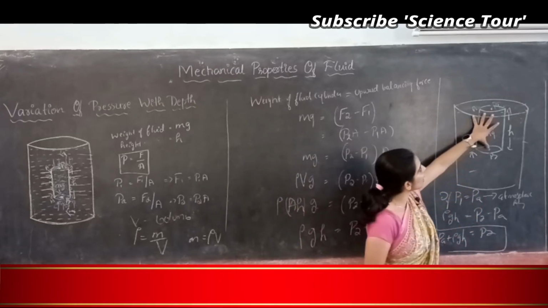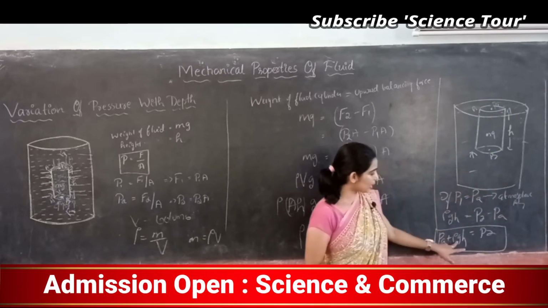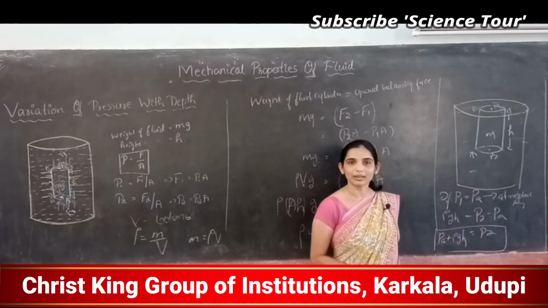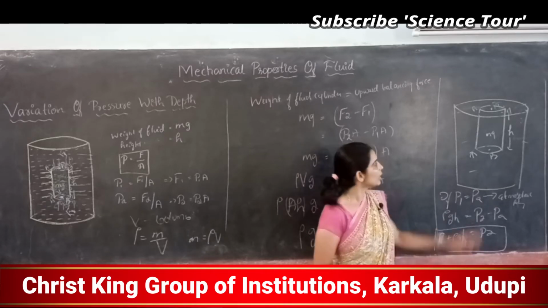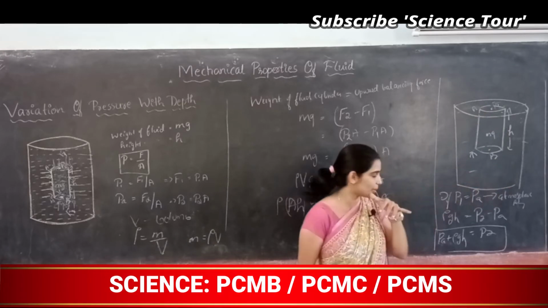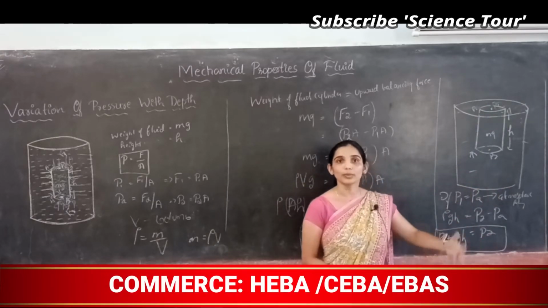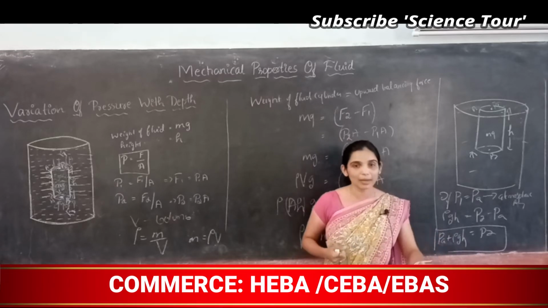So let's say the height is 1 meter. Then what will be the pressure at P2? PA plus rho g, correct? If the height of the small cylinder becomes 2 meters, then PA plus 2 rho g. So the value keeps on increasing as the depth increases.